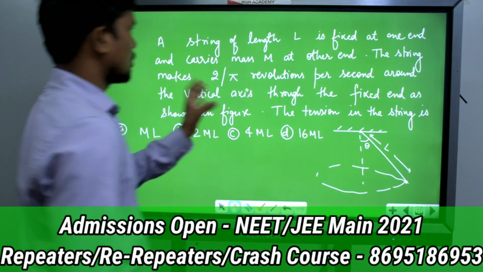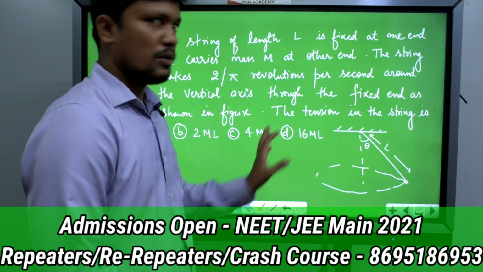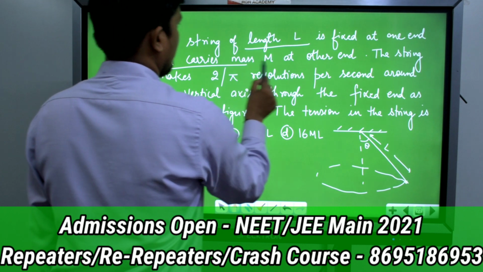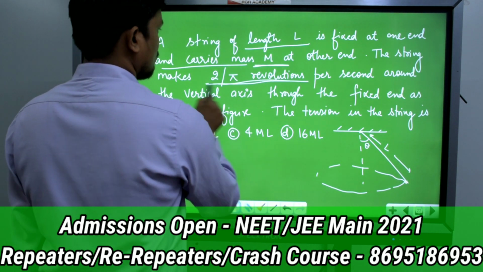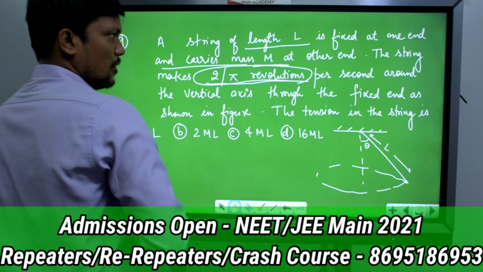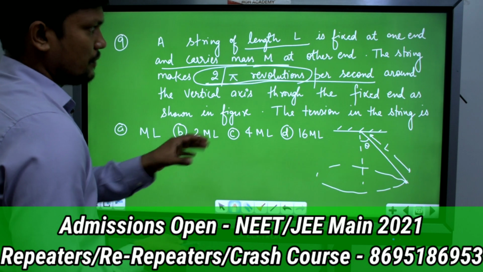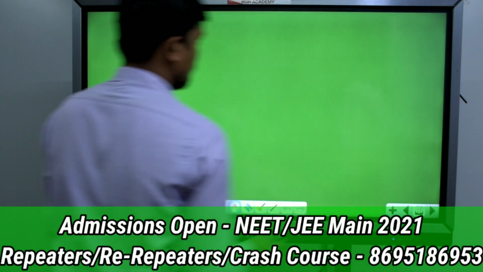Now question number 9. Question number 9 is based on the conical pendulum. What they are saying: a string of length L is fixed at one end and carries a mass m at the other end. The string makes 2 by pi revolutions per second around the vertical axis through the fixed end, as shown in the figure. They are asking the tension in the string. So see this.